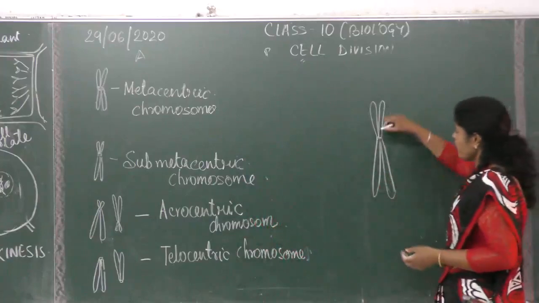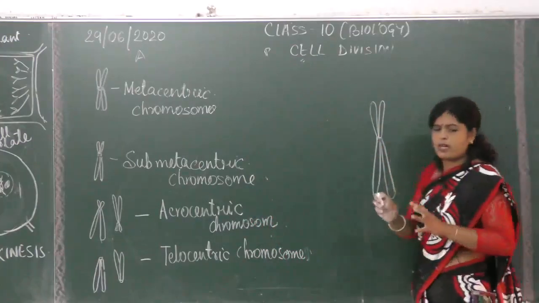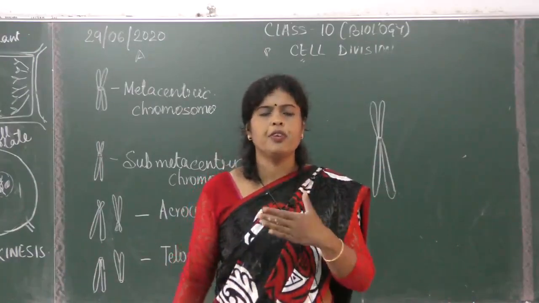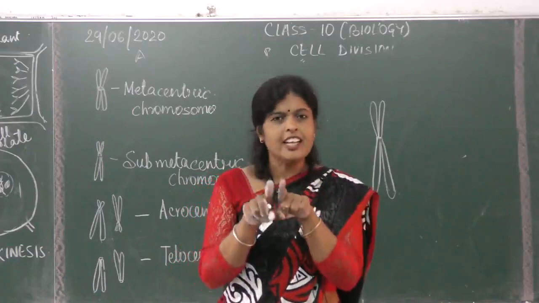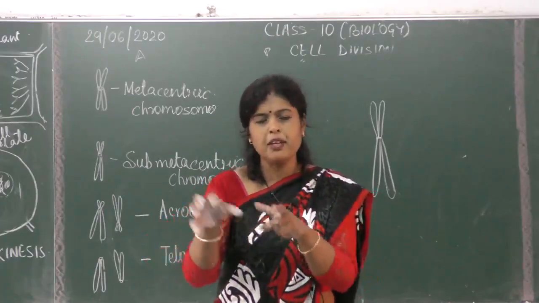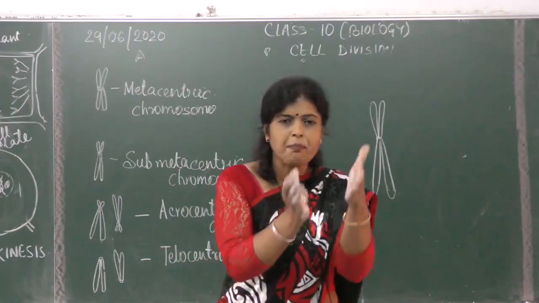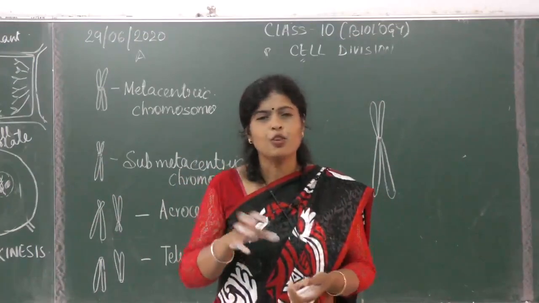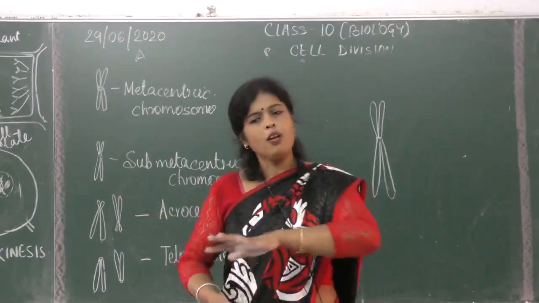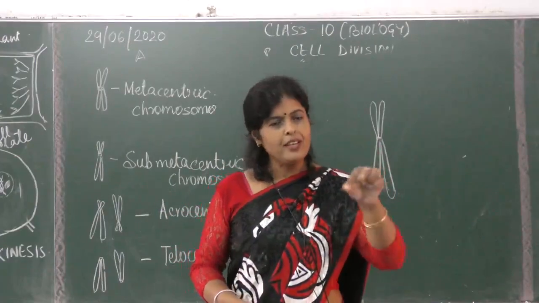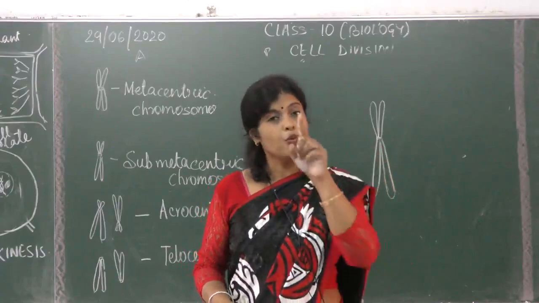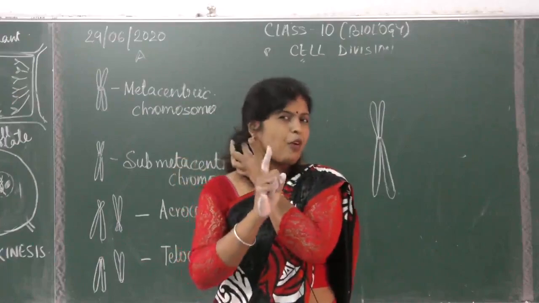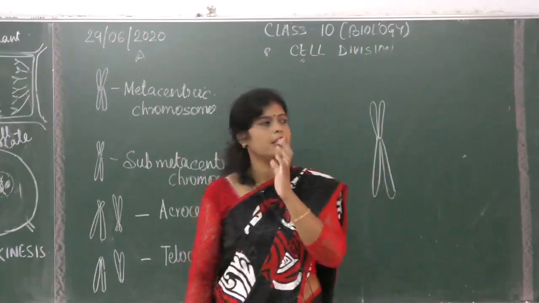One more thing: when you see a nucleus and you try to find out the chromosomes, it's not that they are together. Like when you are keeping your shoes in the rack, you keep one pair together, the next pair together. But in our cell, the chromosomes are not like that. They are scattered. All 46 chromosomes are scattered. But when you pick up one particular chromosome, you will definitely get its pair, except for one in males. We will discuss it later, not now.